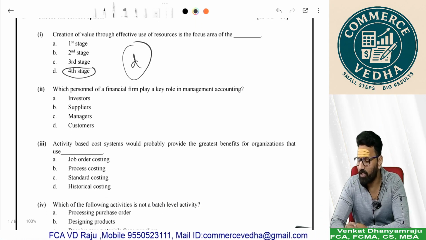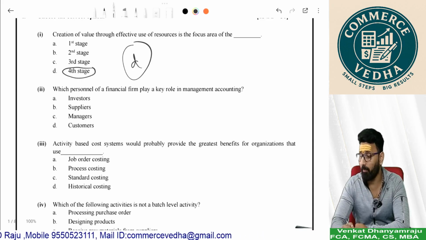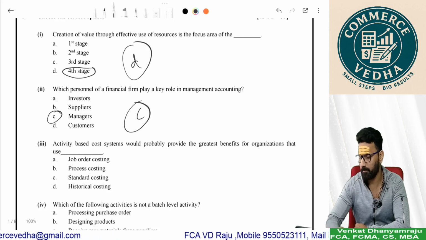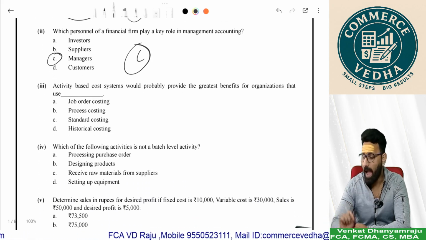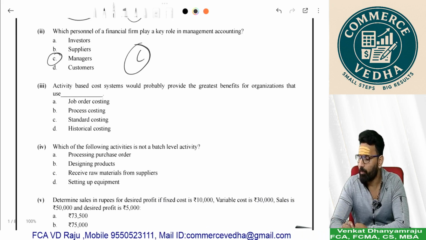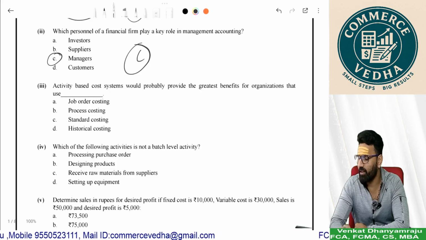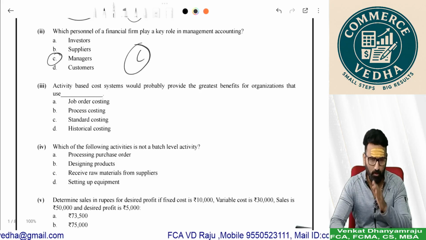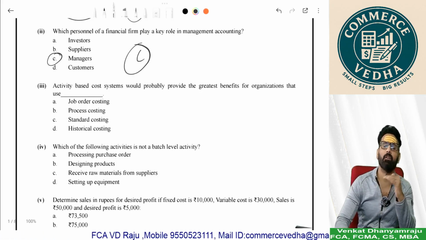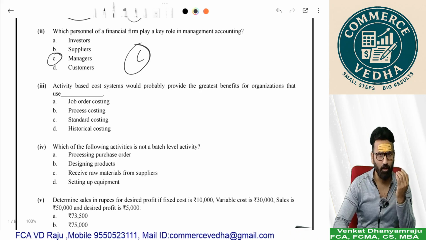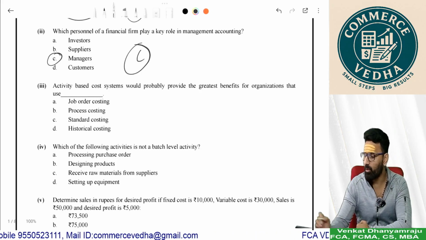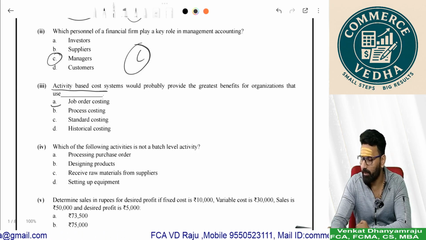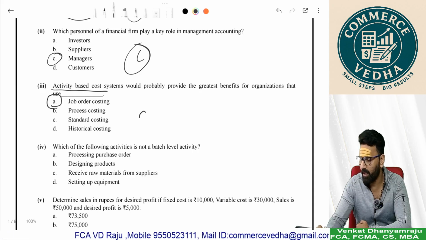Which personnel of a financial firm play a key role in management accounting? Obviously, managers. So it is C. Now, activity-based costing would probably provide greatest benefits for organizations that use. There, in job costing, you normally do absorption costing or overhead apportionment. Instead of that, if you do activity-based costing, your job costing will be more beneficial. So I can say option A.